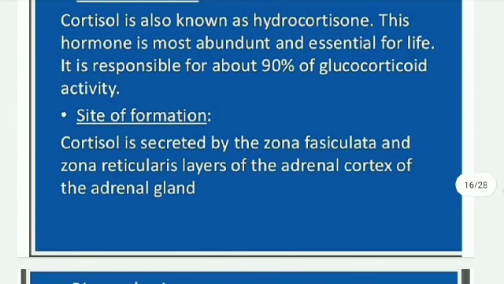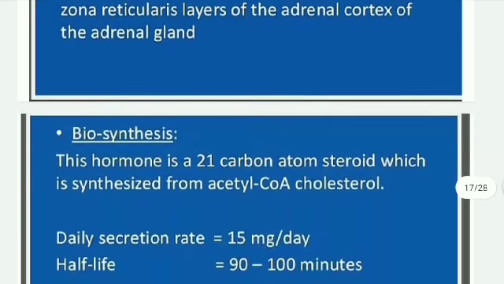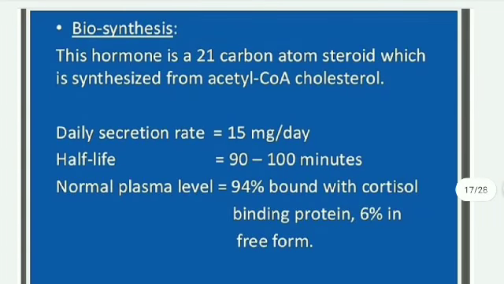Site of formation: cortisol is secreted by the zona fasciculata and zona reticularis layers of the adrenal cortex. Biosynthesis: this hormone is a 21 carbon atom steroid, synthesized from acetyl coenzyme A and cholesterol.